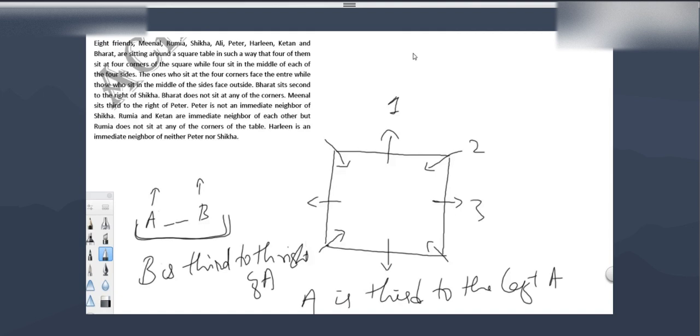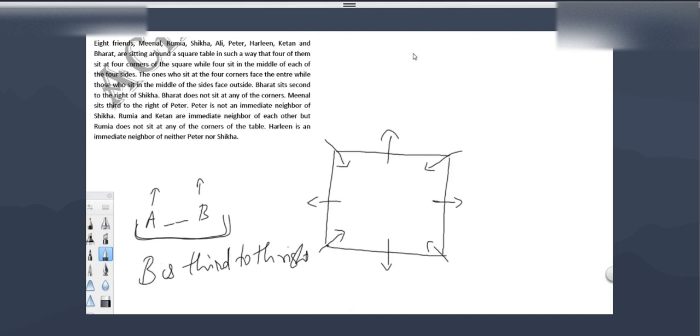Okay. So here if we observe this point, if A and B both are facing the center, then if B is third to the right of A, we can say A is third to the left of B. Means two people are facing the same direction. Then if you swap the positions, left will become right and right will become left.